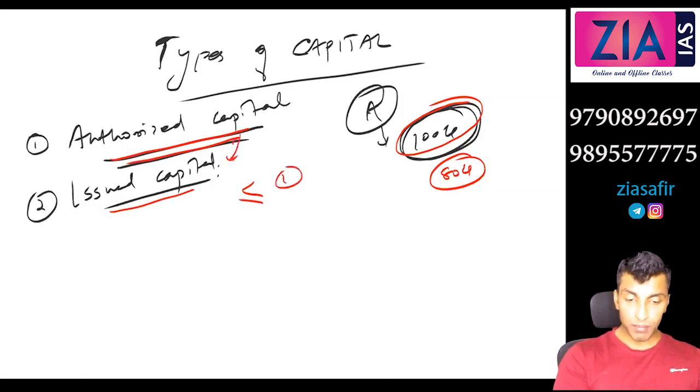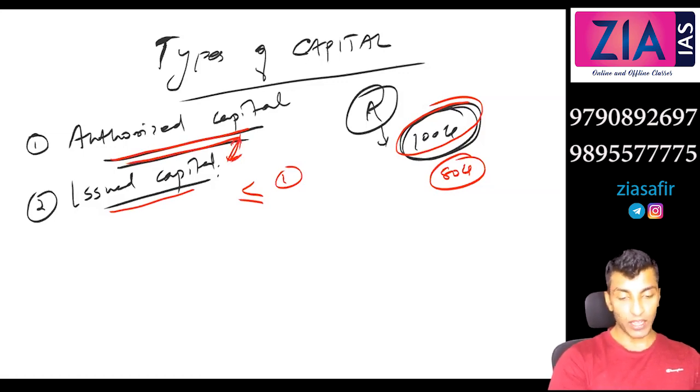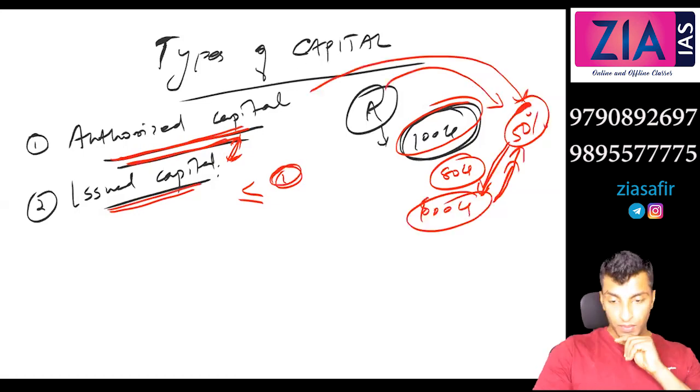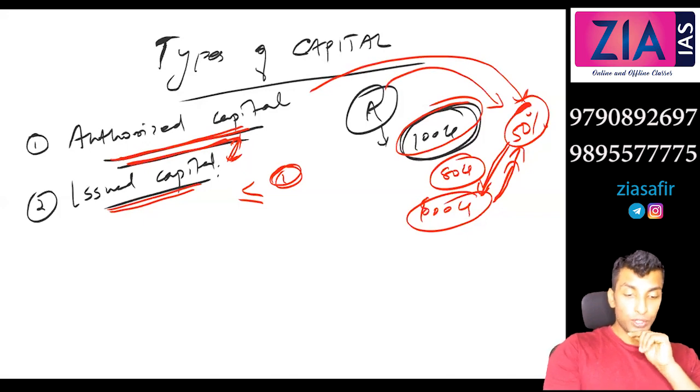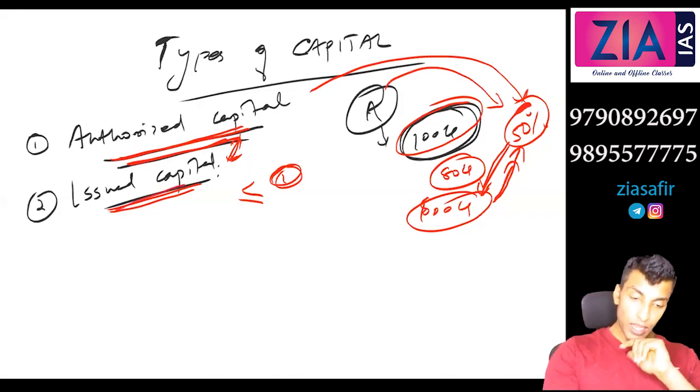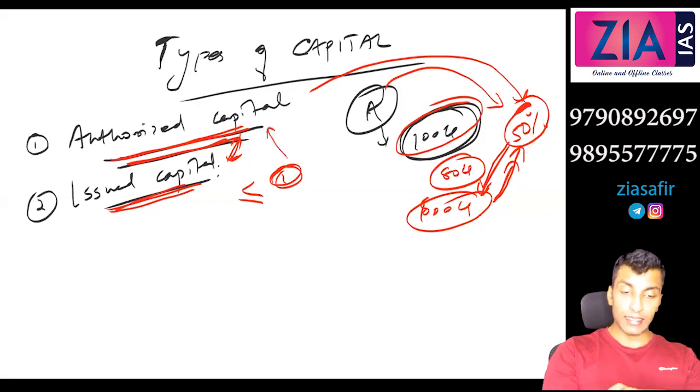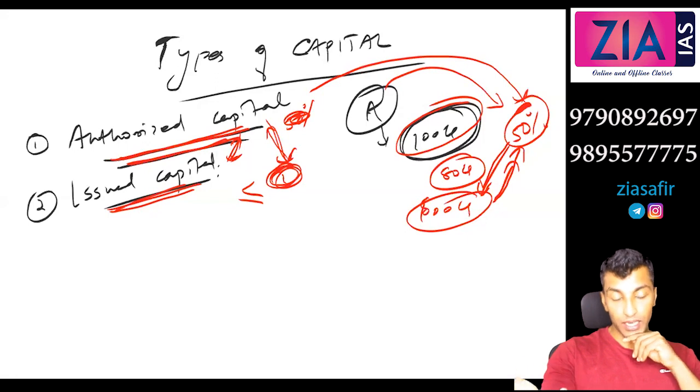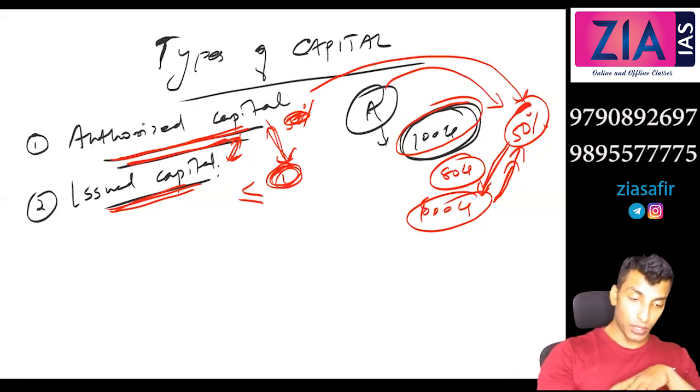Can both be the same? Is it possible? Yes. You are allowed to raise this much capital, and you can raise that much capital. What is the problem? You can issue that much also. So issued capital can be less than or equal to the authorized capital. Whatever is allowed, that much share you can issue. Out of this, something will be held by the owners. They will keep something with them, and the actual public can get the rest of the shares which are allowed, right?